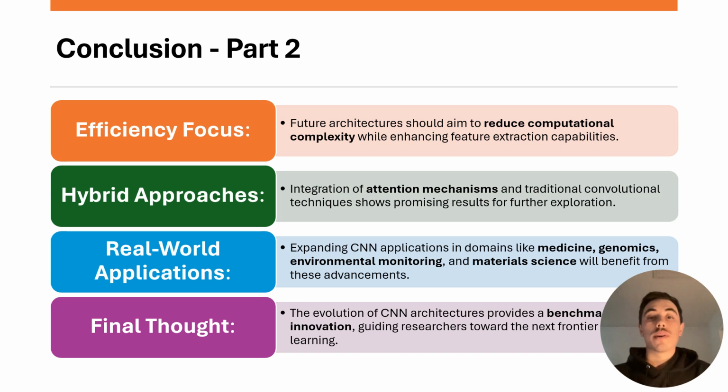Looking ahead, we anticipate further integrating attention mechanisms and hybrid models that combine the strengths of CNNs and transformers. Additionally, the success of architectures like EnergyNet suggests that future research will continue focusing on parameter efficiency and scalability. These insights are invaluable for researchers and practitioners aiming to harness the power of CNNs across diverse domains, from healthcare to environmental monitoring. This project provides a roadmap for understanding the innovations that have shaped CNN's evolution and offers guidance for future deep learning advancements.